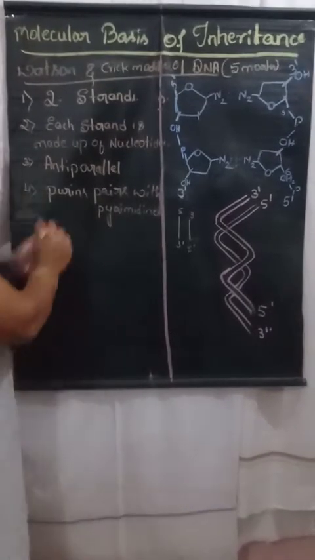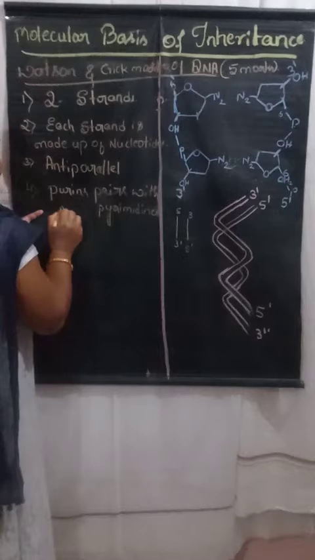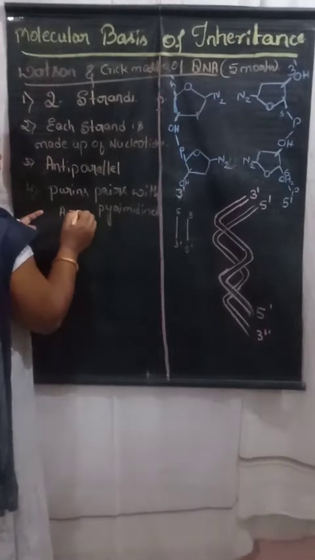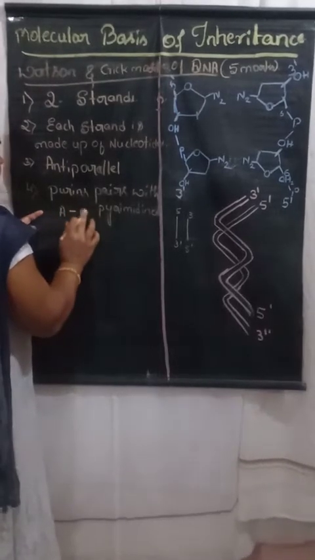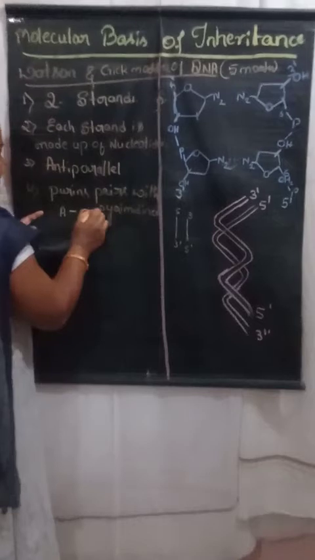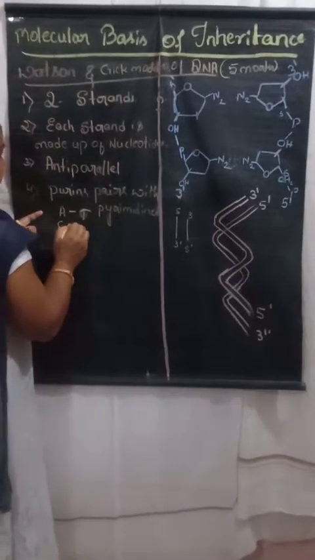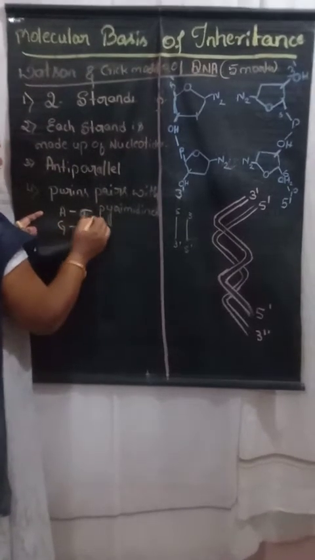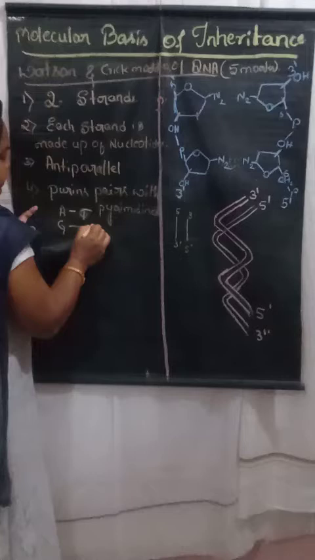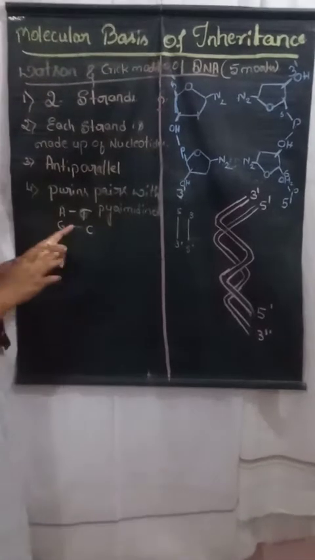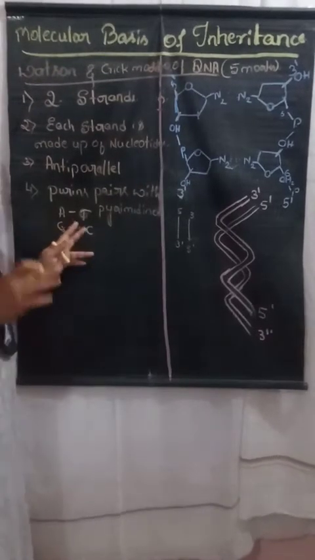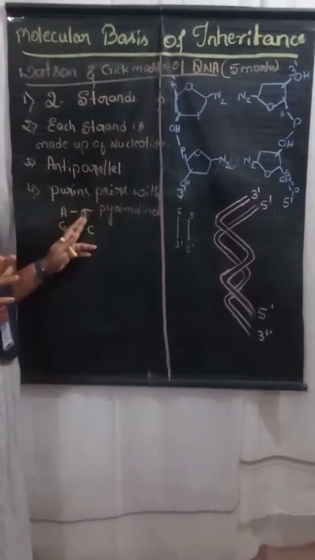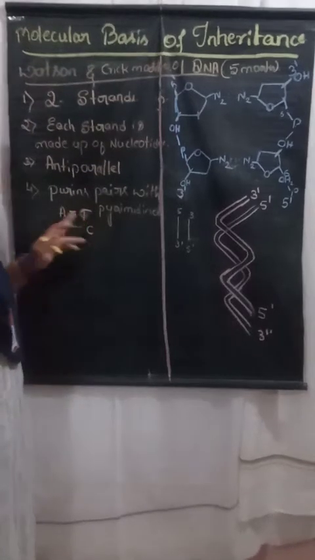It means that adenine always pairs with what? That is thymine. And guanine always pairs with what? That is cytosine. In case of the DNA. In case of the RNA, thymine is replaced by which one? Yes, that is uracil.